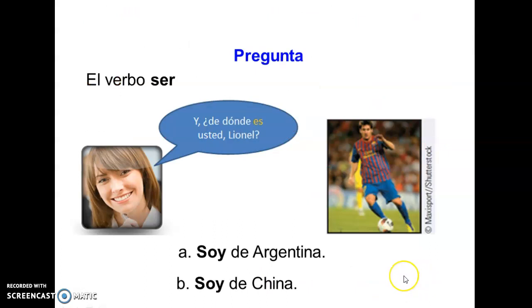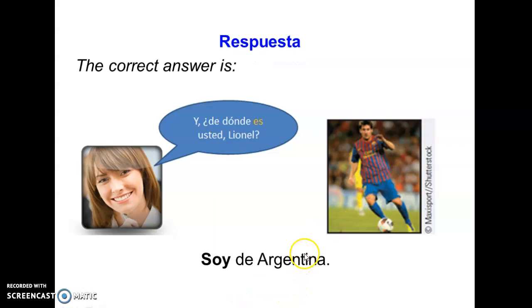So that's the verb ser. Here's a question. She's asking, ¿y de dónde es usted, Lionel? And where are you from, Lionel? The options are Argentina or China. So he's answering. The answer for this is Argentina. He's Messi, a famous soccer player, and he's actually from Argentina.